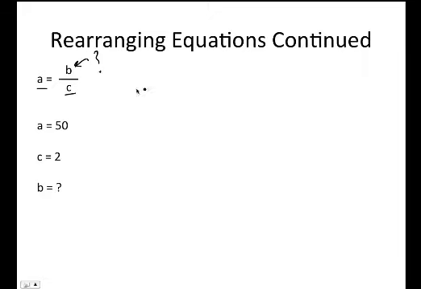Now, a lot of people may want to go ahead and throw in the value for A is 50 and throw in the 2 here and then leave the B alone. We're going to get out of that habit. What I'm looking for you guys to do is to always begin with the equation. Start with the variables. It works out much easier rather than just putting the numbers in and then moving all those numbers around while we rearrange the equations. In addition, once we start to throw units in here, moving the numbers and the units around before you move the equation can be really annoying, and a lot of mistakes can happen there.